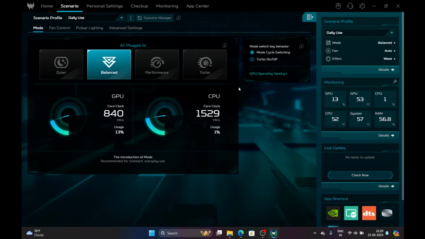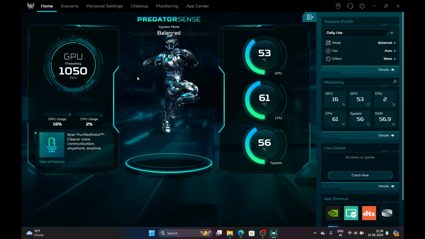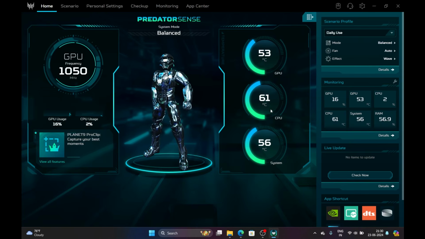On the first attempt I installed PredatorSense, but it was showing nothing. It doesn't show the control options like this mode changing option, the fan control, the pulsar lighting. It's not showing anything in the PredatorSense software on my first attempt. But after the first attempt I did it again, that is I reinstalled the PredatorSense software again. Then it works perfectly like this. My CPU temperature is 61. Everything is showing perfectly.